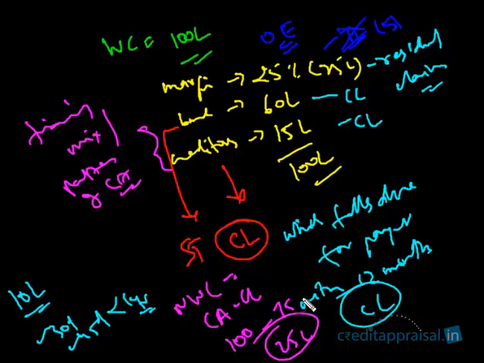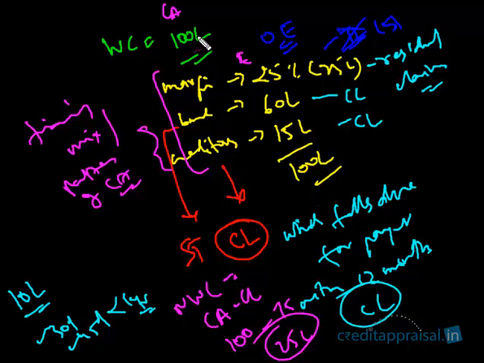Please understand the interpretation of this 25 lakhs. Mathematically, we arrived at 25 lakhs as the difference between current assets and current liabilities. The total current assets was 100, right? The total working capital is the investment in current assets. So this 100 lakhs was financed by these three parties. 25, 60, 15 is the ratio in which it was financed.